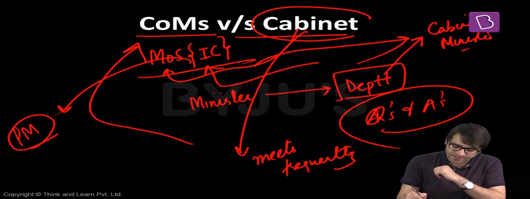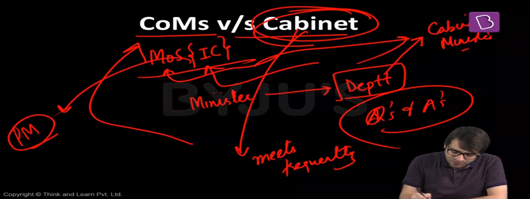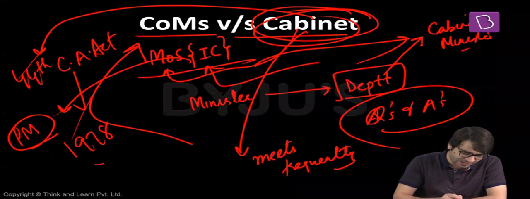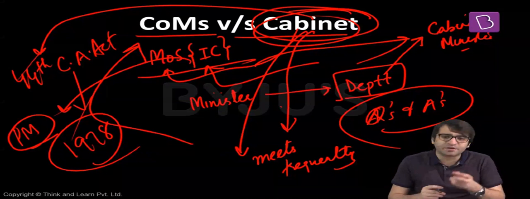But interestingly, this word cabinet was not mentioned in the original constitution. The constitution of 1950 never talked about this word cabinet. This word was added to the constitution for the first time as a result of the 44th Constitutional Amendment Act in the year 1978, when the constitutional amendment said that for the imposition of national emergency, the written advice of the cabinet or the written permission of the cabinet is required.